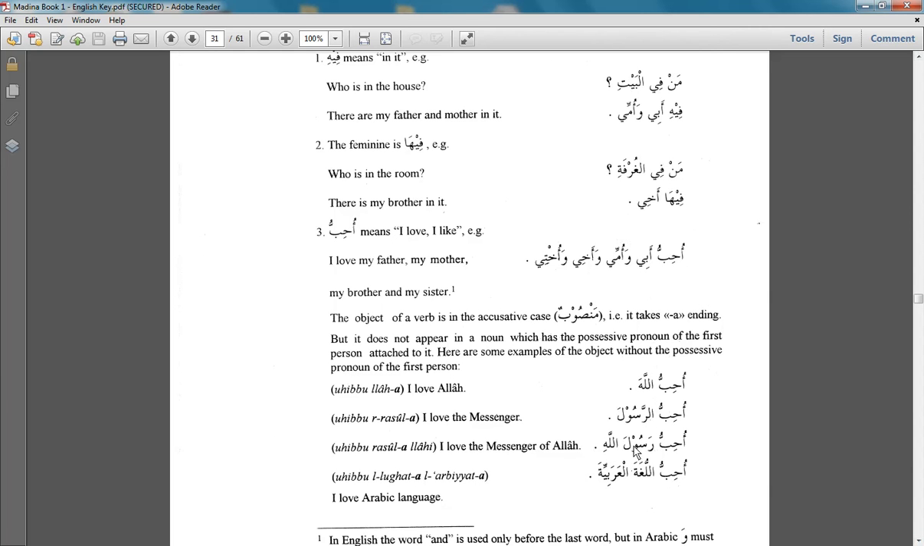In the case of mudaf and mudaf ilayh, the mudaf takes the haraka. Okay, the mudaf ilayh always has a kasra. Rasula, fatha, because it's the maf'ul of uhibbu. I love the Prophet of Allah. Uhibbu al-lughata al-arabiyyata. I love the Arabic language. In this case, this is mawsuf and sifa, so therefore both will have a fatha.